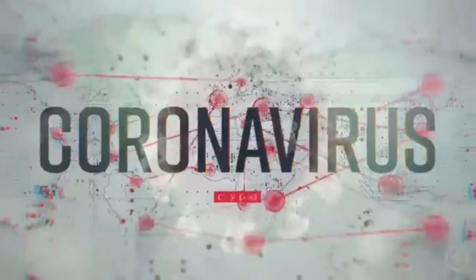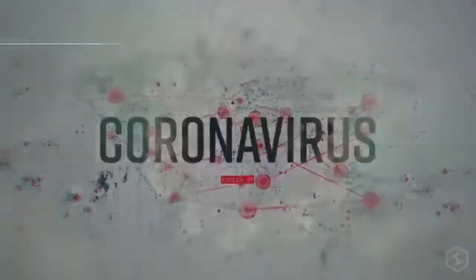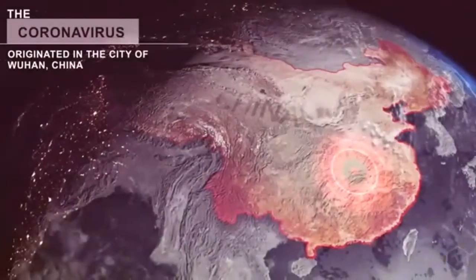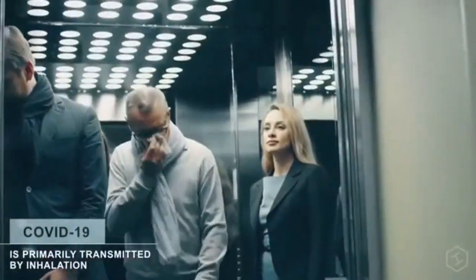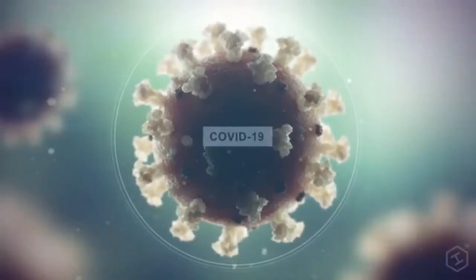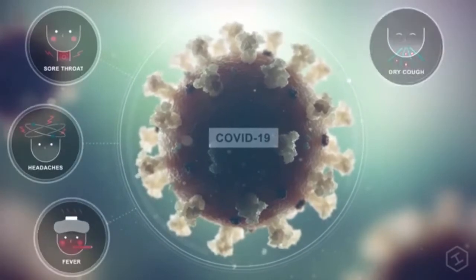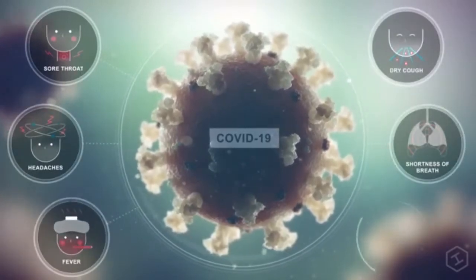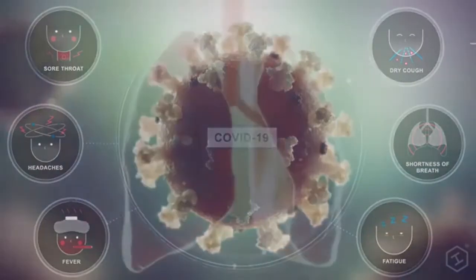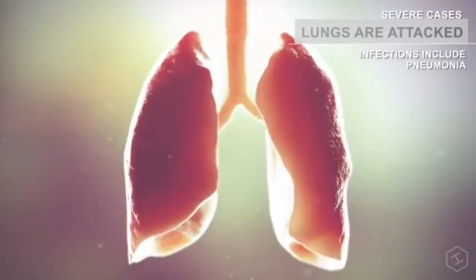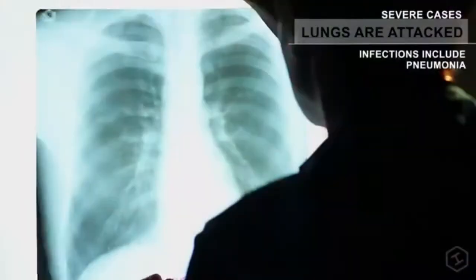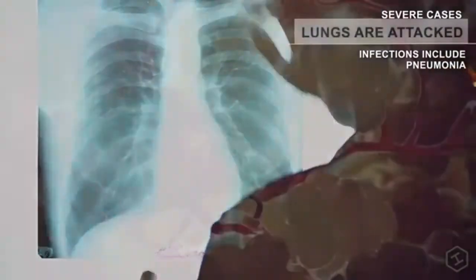The coronavirus, which causes COVID-19, originated in the city of Wuhan, China. COVID-19 is believed to be transmitted primarily through inhalation. Once infected, most people experience mild symptoms, including sore throat, headache, fever, a dry cough, shortness of breath, and fatigue. However, in a subset of patients, the virus attacks the lungs, causing a much more serious infection.